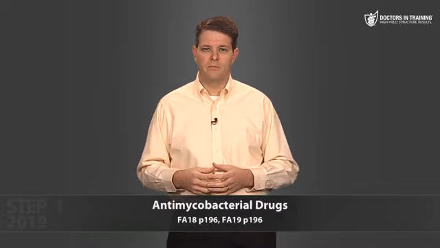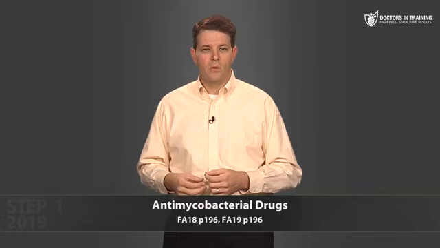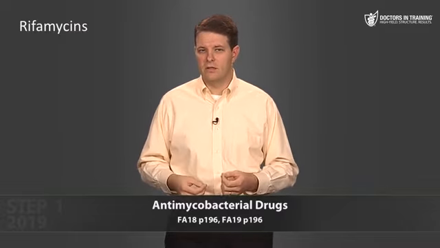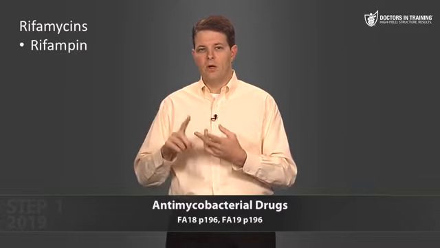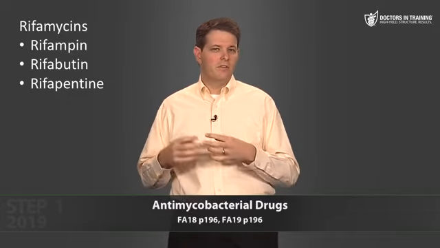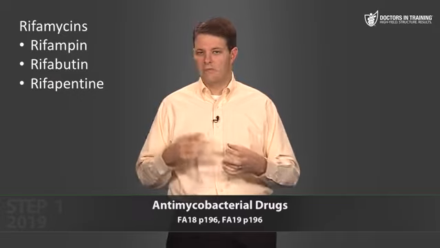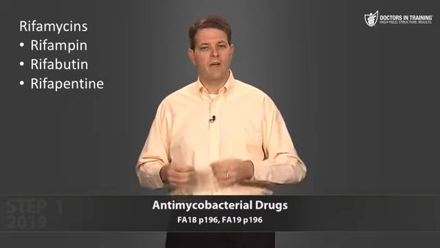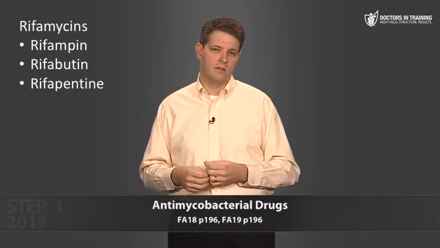Next, let's review the mechanisms of action, especially the side effects associated with each of these drugs, which can be significant. Let's start with rifampin. Rifampin is classified as a rifamycin, which includes rifampin, rifabutin, and rifapentine. Now, any of these drugs could be used in place of rifampin in treating TB for various reasons, which we're going to go over in a minute. But rifampin is by far the most common one of these that's used.